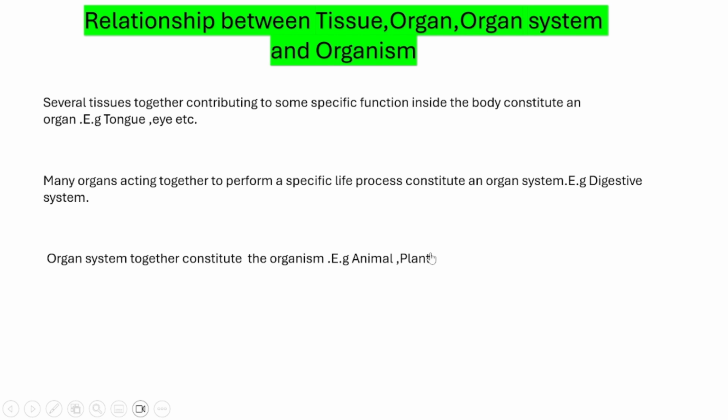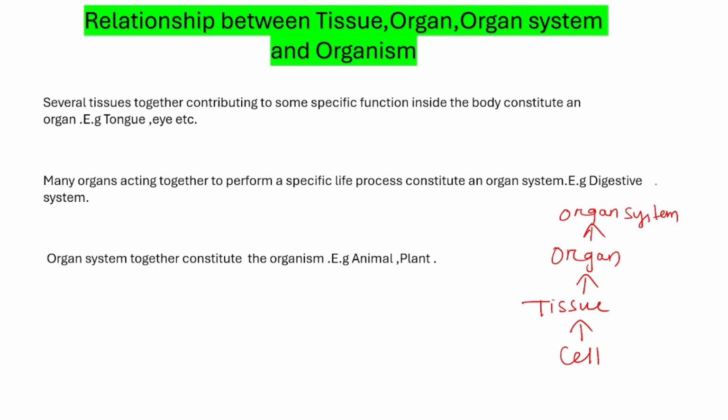Now, what is the relationship between tissue, organ, organ system and organism? We already studied that tissue is the aggregation of cells. So, the hierarchy is: cells make the tissue, and tissues make the organ. Then organs make the organ system. Then the organ system constitutes the whole organism.